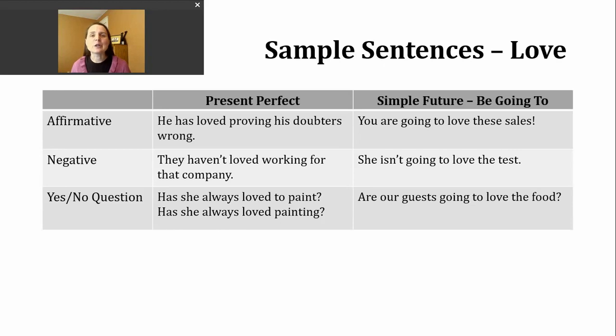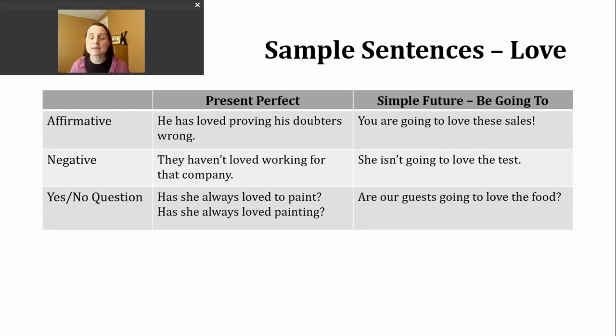We're also going to take a look at making a yes or no question in the present perfect. To do that, we'll start with have or has. That'll depend on our subject. And then after that, we will use our participle.